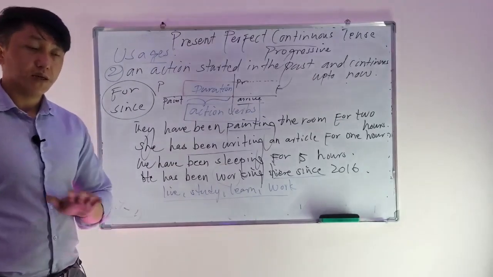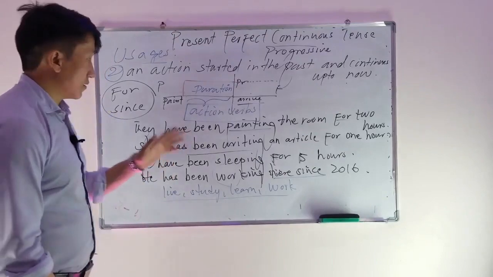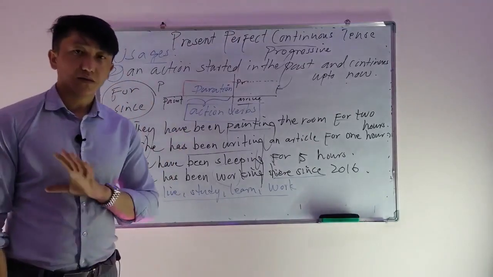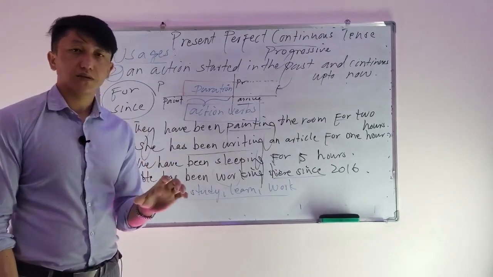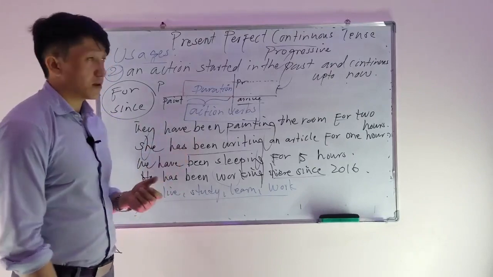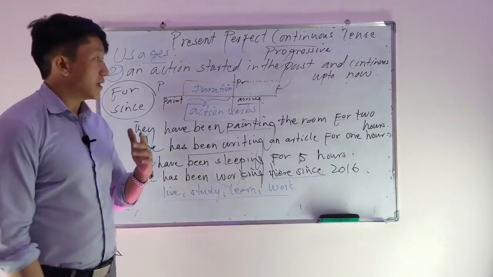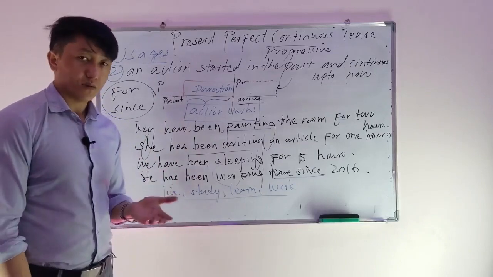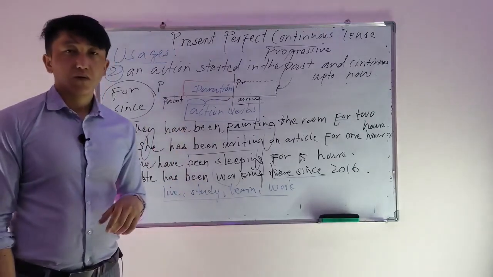So let me say again, present perfect continuous has the same usages as present perfect. In the first usage, it talks about an action that is started in the past and finishes or completes before another action in the present tense. The second usage also talks about an action that is started in the past and continues up to now. It may continue to the future. So this one talks about the duration of which verbs? Action verbs.